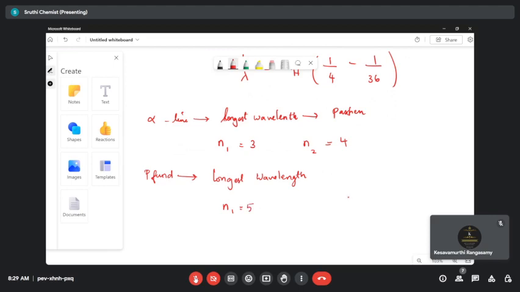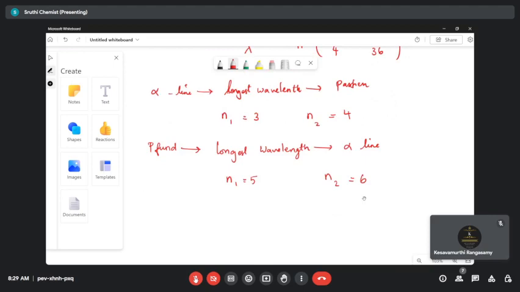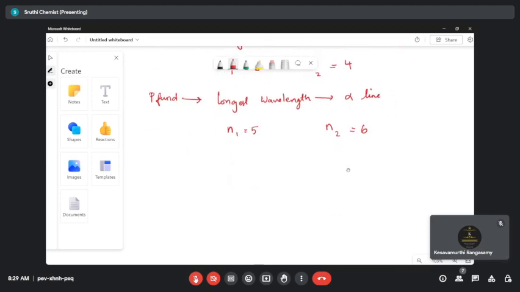Then they are asking to calculate the longest wavelength. Then what is the value of n2? It is 6, ma'am. Very good, it is 6. So this is for the longest wavelength. Either we can say longest wavelength or alpha line. Sometimes in the question they will say find the alpha line wavelength or longest wavelength. Both are the same actually.